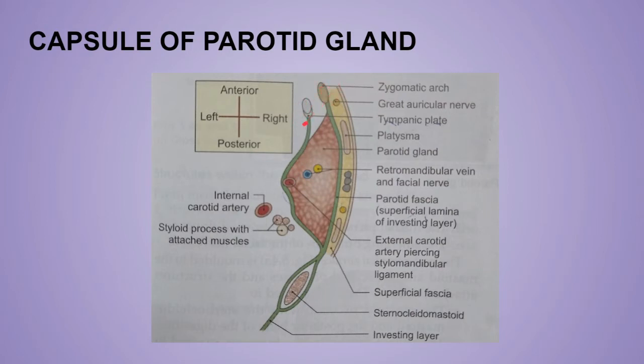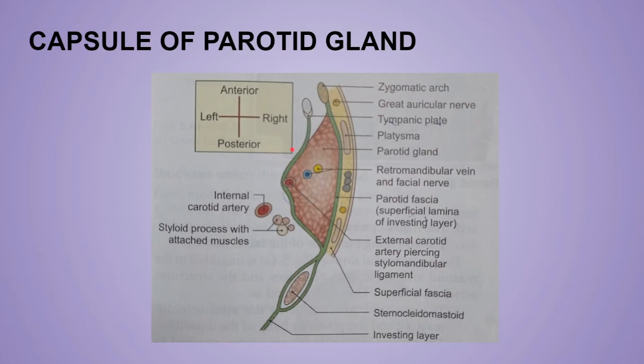A portion of the deep lamina extends between the styloid process of the temporal bone and the mandible, and this thickened form of the deep lamina is known as the stylomandibular ligament. As the name says, it is connected to the styloid process and the mandible.